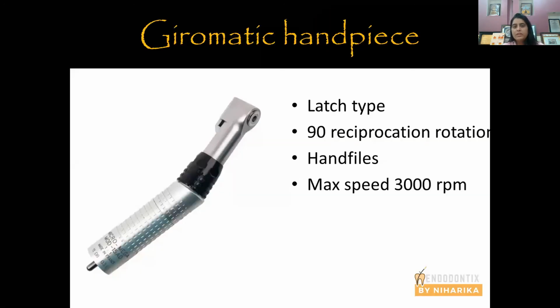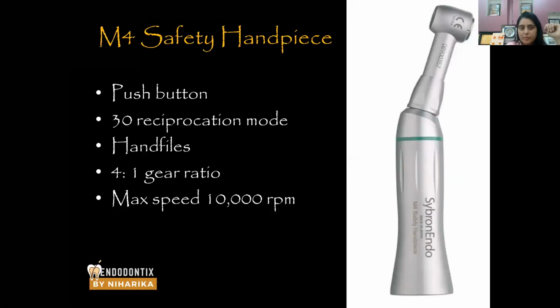Okay, now coming to these reciprocation handpieces or speed reducing handpieces. This is a gyrometric handpiece. This was used somewhere around the 1970s, but recently it is not in use these days. And it used to produce a 90-degree rotation movement. That means it used to move like this: 90-degree clockwise, 90-degree counterclockwise, 90-degree clockwise, 90-degree counterclockwise. The maximum speed was 300 RPM.